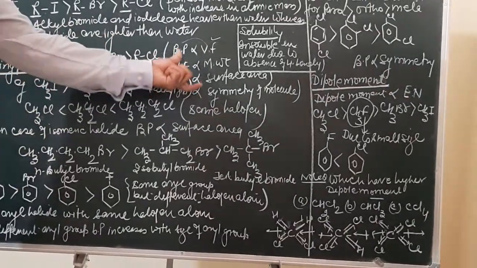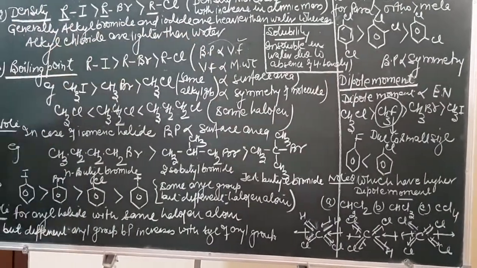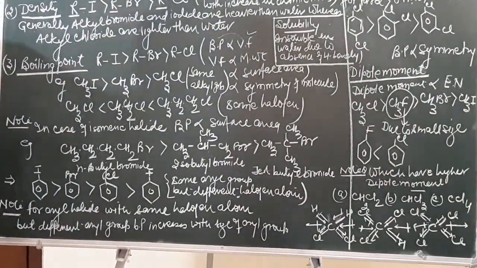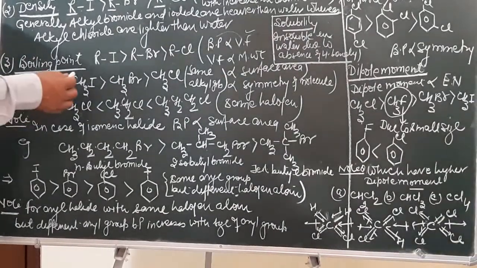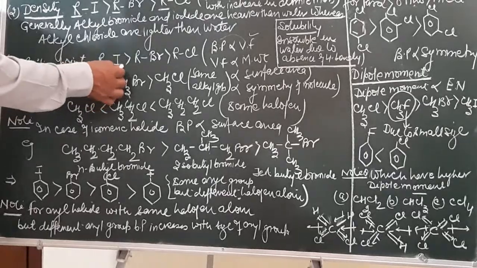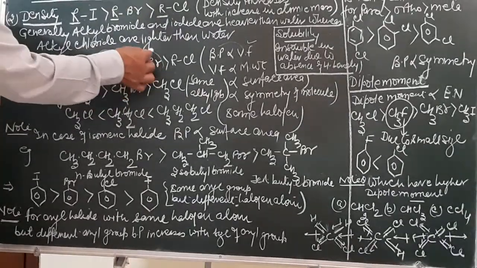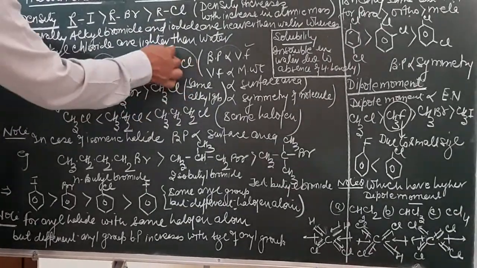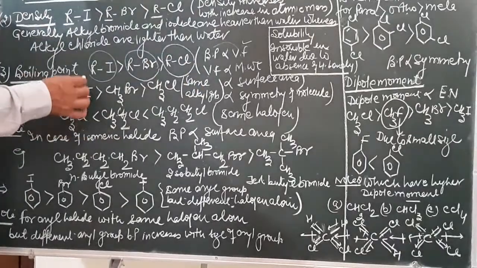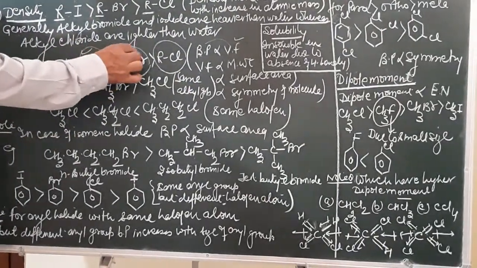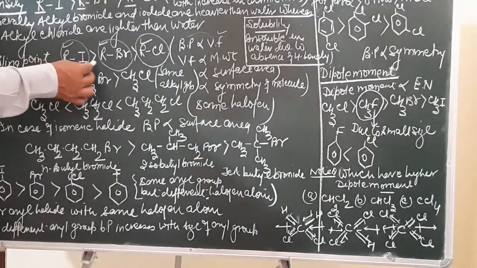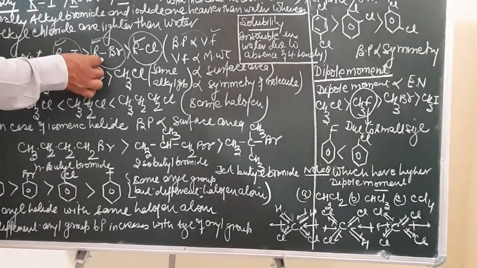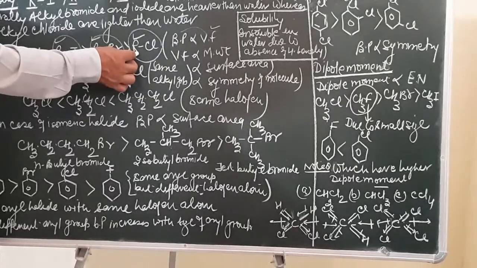On what factor does the boiling point of a compound depend? It is directly proportional to van der Waals force. Within these three concepts, the questions related to the boiling point and the melting point of haloalkanes and haloarenes are solved. Now, if we consider alkyl iodide, alkyl bromide, and alkyl chloride with the same alkyl group, then alkyl iodide will have a higher boiling point as compared to alkyl bromide, as compared to alkyl chloride.